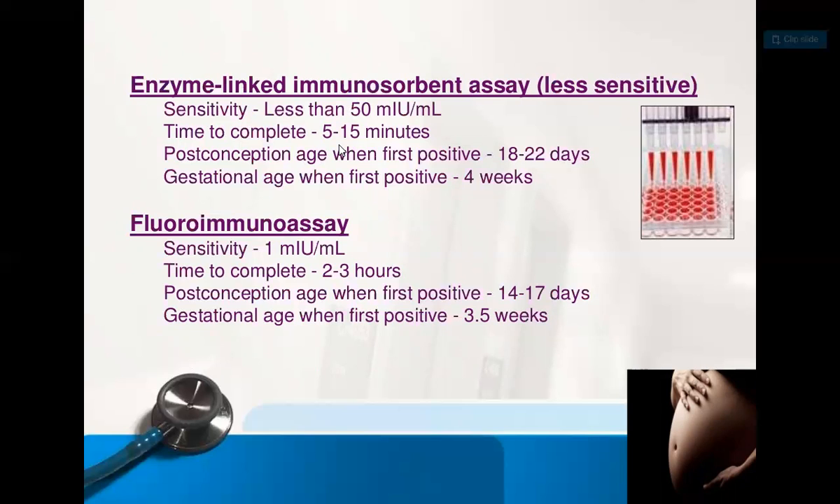And the fluoroimmunoassay has a sensitivity of 1 mIU per ml. The time to complete is 2 to 3 hours. The post-conception age at first positive is 14 to 17 days, and the gestational age at first positive is 3.5 weeks.